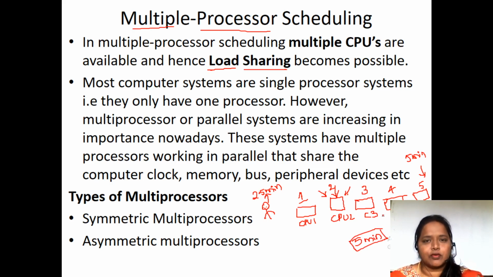So that is how multi-processor scheduling is important. Multiprocessor scheduling works in a different way. In a single processor, if the same work is to be carried out, it takes 25 minutes. But with multiple processors, we share the load among all the available processors. So if a process would take 25 minutes, within 5 minutes you get the task in your hands. So that is the major advantage of having multi-processor systems.